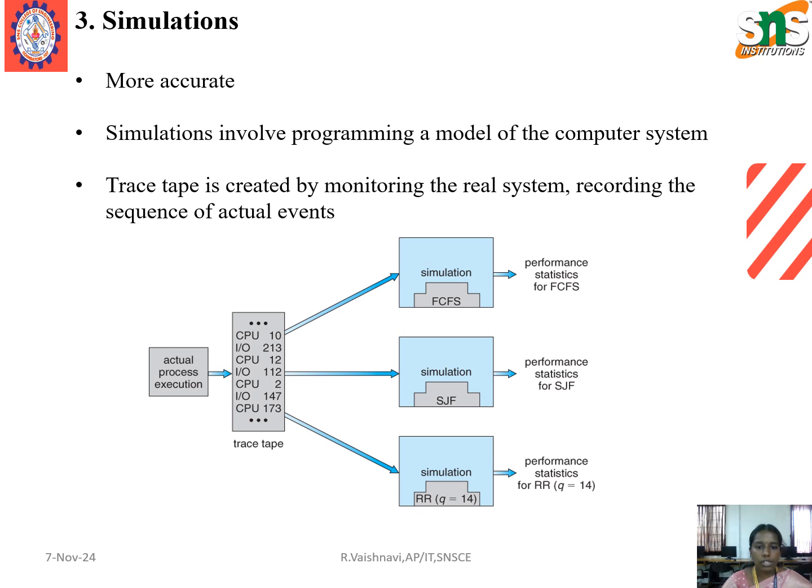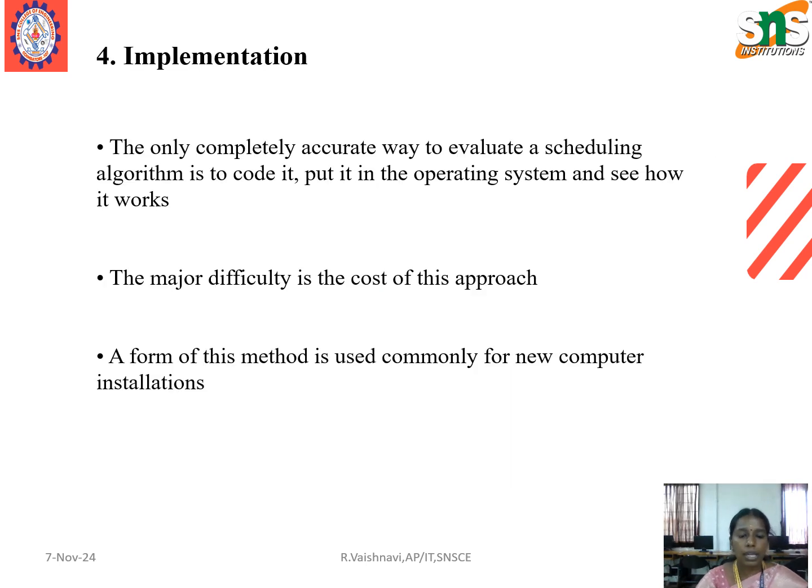Third one is simulation. It is more accurate. Simulation involves programming a model of the computer system, and a trace tape is created by monitoring the real system, recording the sequence of actual events. Fourth one is implementation. The only completely accurate way to evaluate a scheduling algorithm is to code it, put it into the operating system and see how it works. The major difficulty is the cost of this approach. A form of this method is used commonly for new computer installations.